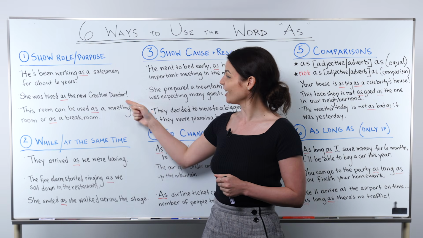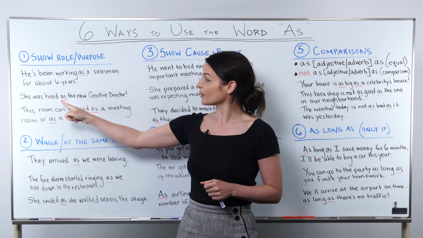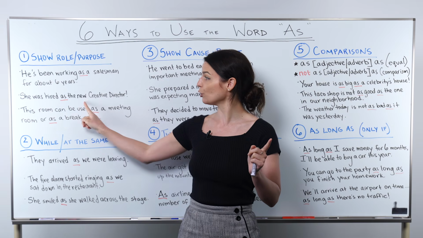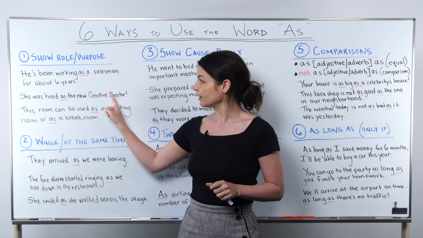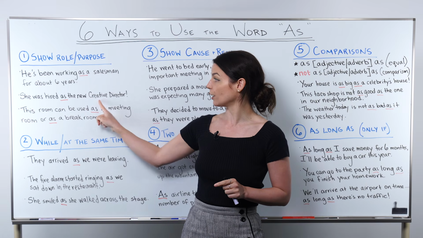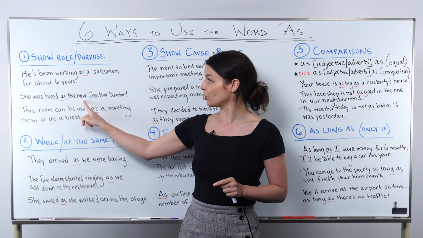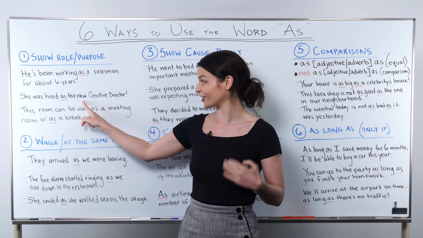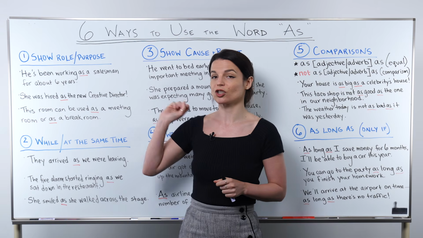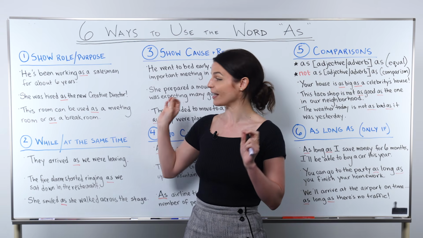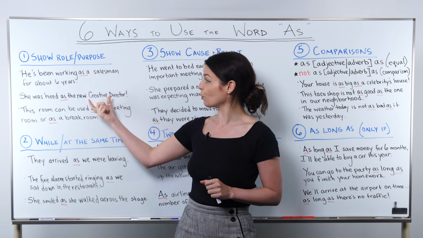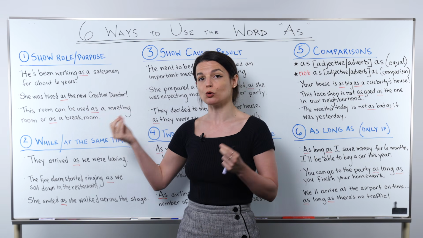We do the same thing in our second example sentence. She was hired as the new creative director. So in this case, we have as the new creative director. So this is the job title, creative director, and we have new to show it's a new position or a new role. We also have the here. So the shows that there's just one creative director. As comes before all of this. This is one phrase expressing this new role.